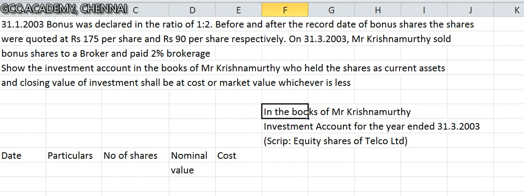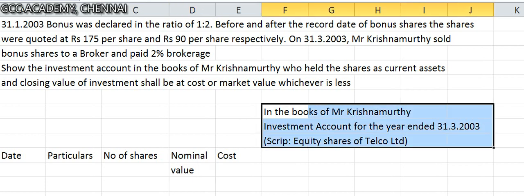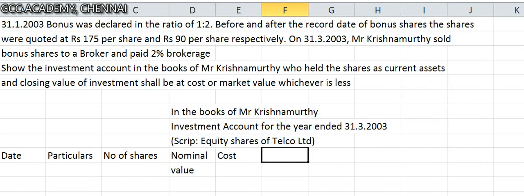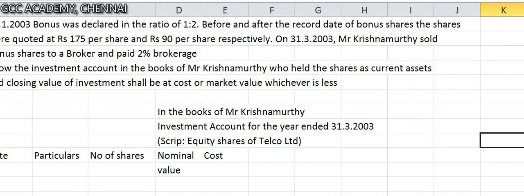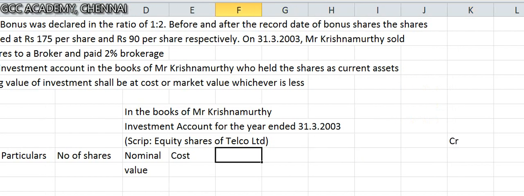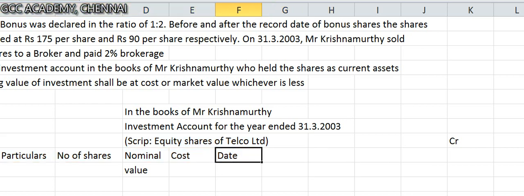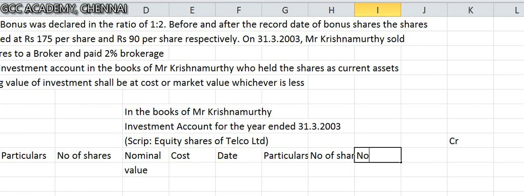And you also have on the other side the credit side. So I'll copy this and put it here, so it's easy for understanding. This is the debit side basically, and coming to the credit side, again you have similar columns: date, a column for particulars, number of shares for easy tracking, nominal value of shares, and cost of shares. Good. So we'll proceed now.